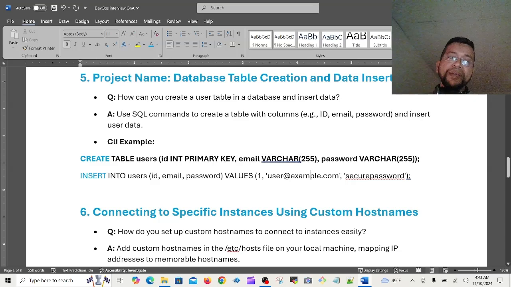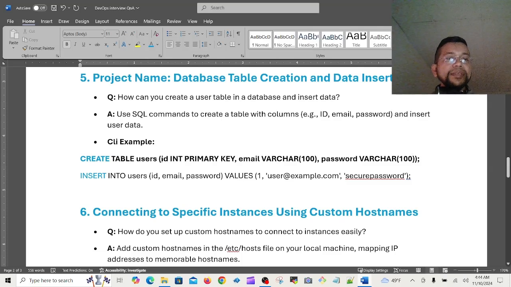Varchar maybe highest is 255. The password is also varchar, because it is mixed with string type and also numbers. So varchar 255, the highest one, is given here. Normally we are using varchar like 100. Here it showed 255, but in real time in the project I use 100 like this.